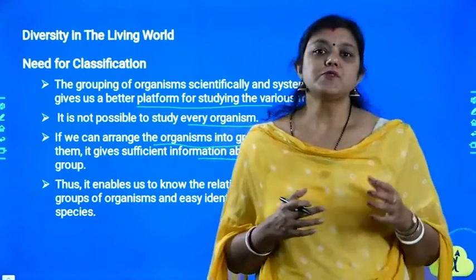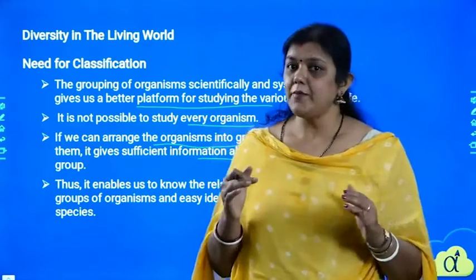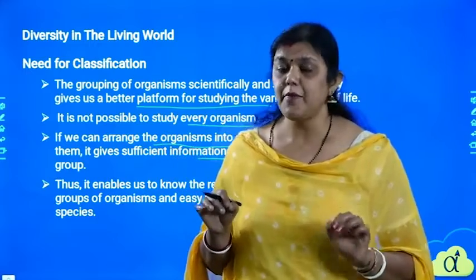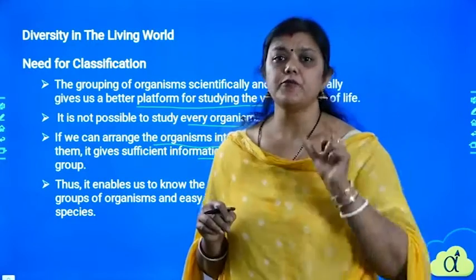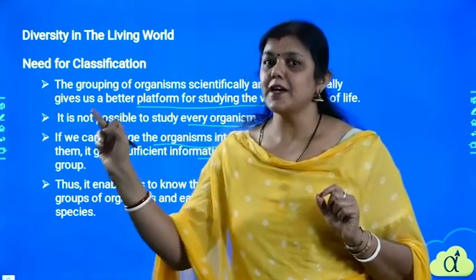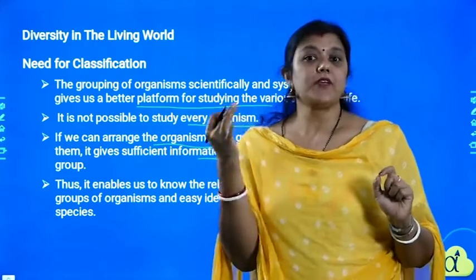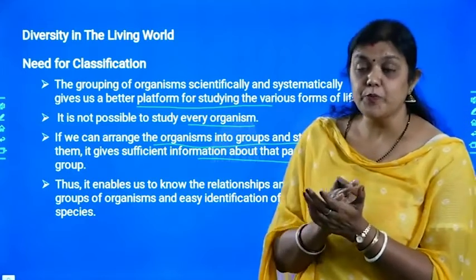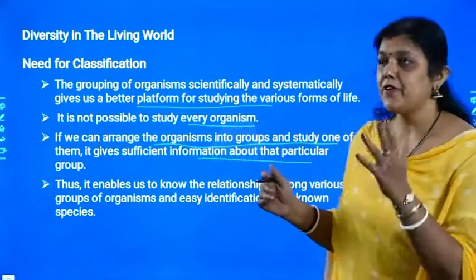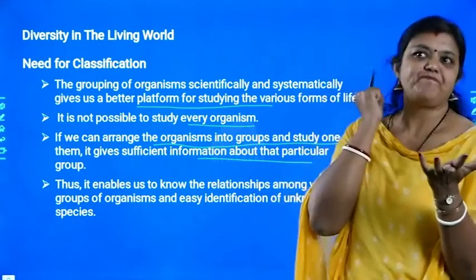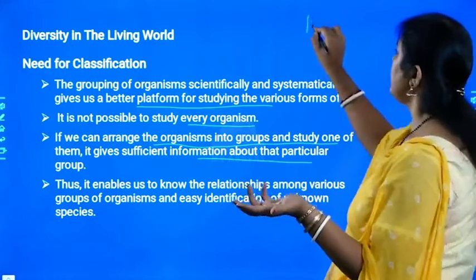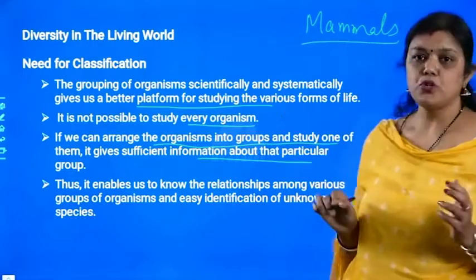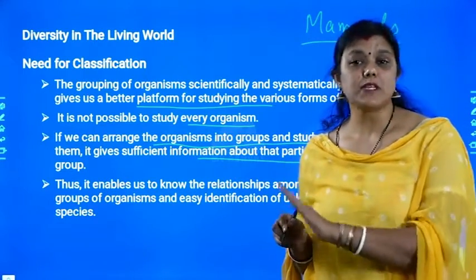And then if I say name some shrubs or herbs, what exactly am I telling? I'm not giving you each and every organism's name, each and every plant's name. Rather, I'm giving you some common term here. But immediately something comes to your mind, or you can at least cite some examples. How can you do that? Because you know that this particular group includes these organisms. For example, let us take mammals. If I say mammals, what comes to your mind? Those organisms having mammary glands are called mammals, right?